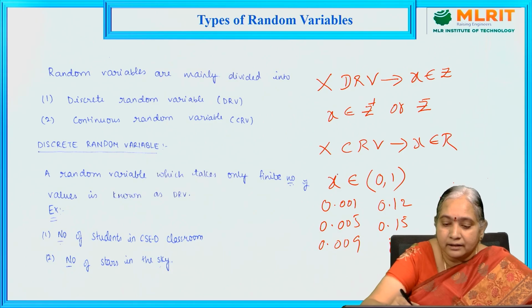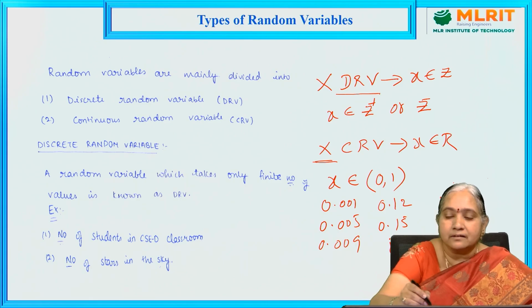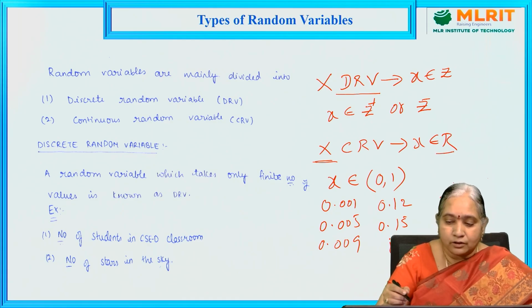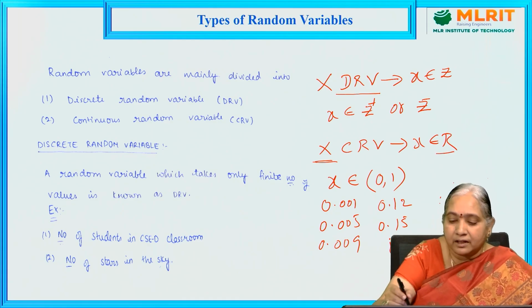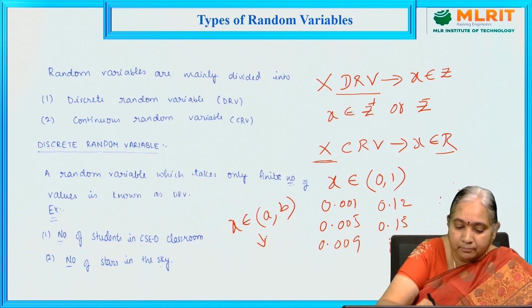So that's why this X is continuous random variable. So in discrete random variable, X takes only integers, and in continuous random variable, X takes real numbers. So that's why always we take the intervals X belongs to A, B in continuous random variable.